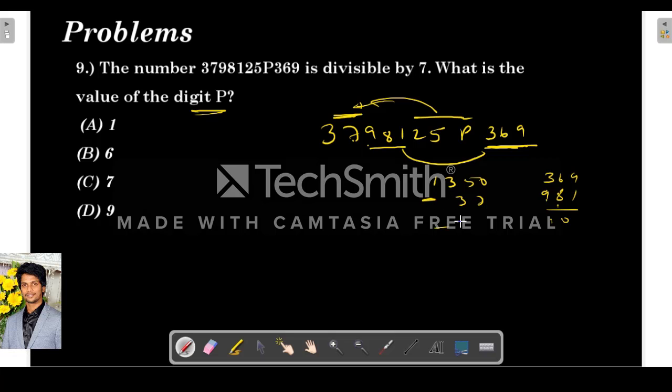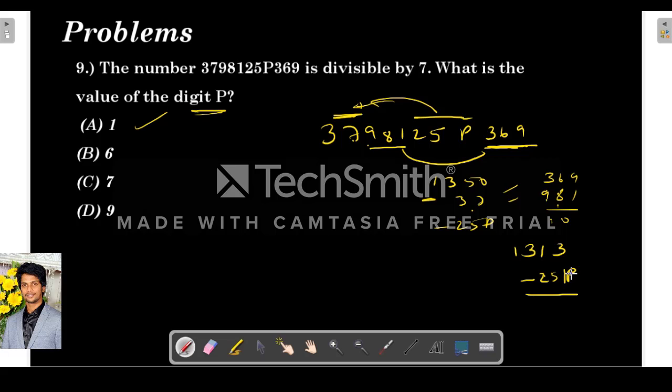Minus 37 minus 25P. So first we will find out this. So 50 minus 37 is 13. 1313 minus 25P.